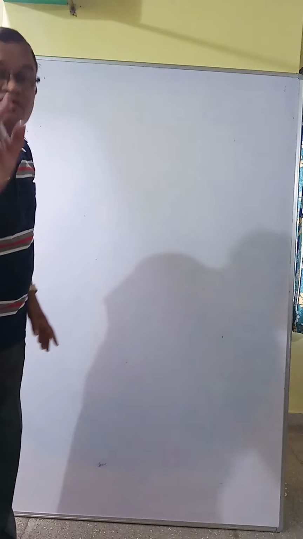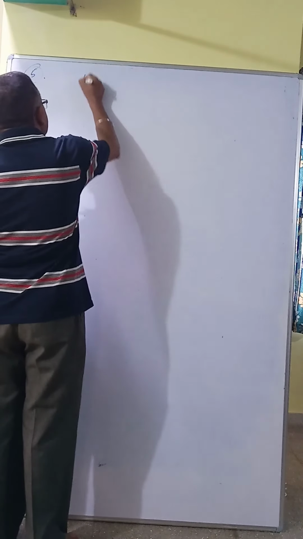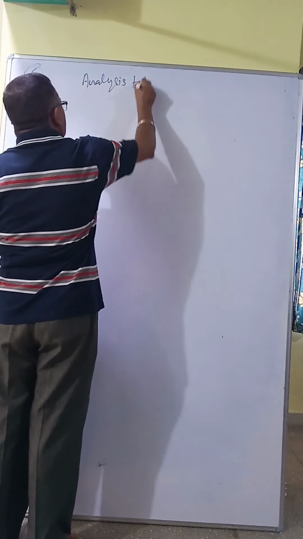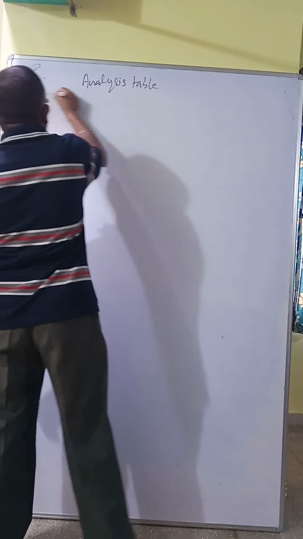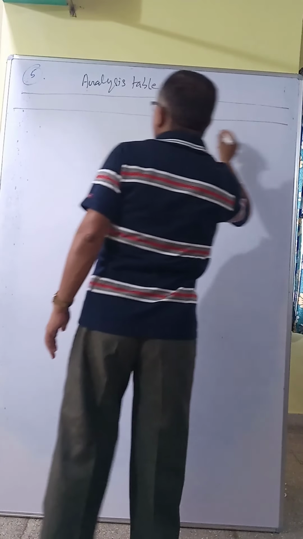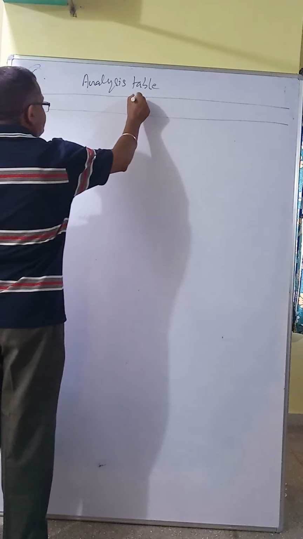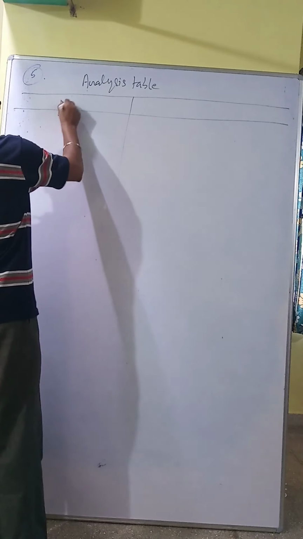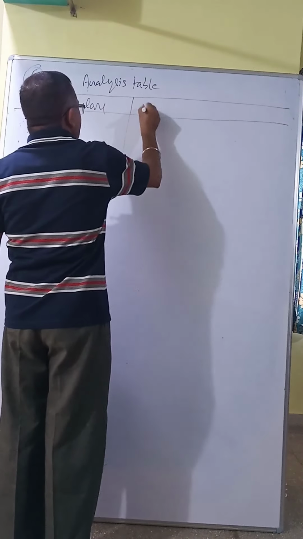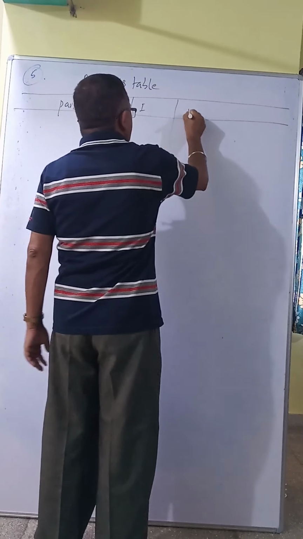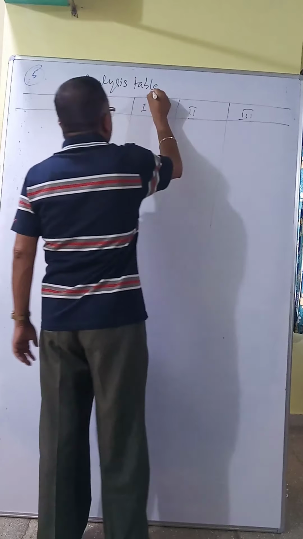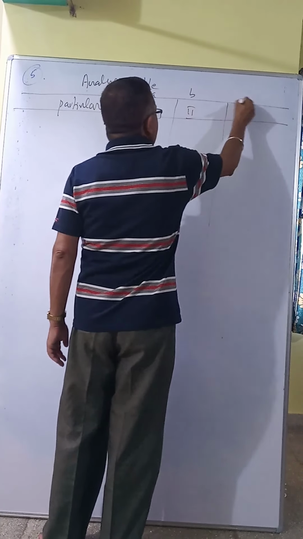Now I will show you the analysis table first. Analysis table. So particulars, plan 1, plan 2, plan 3, or they given A, B, C. There are 3 plans.